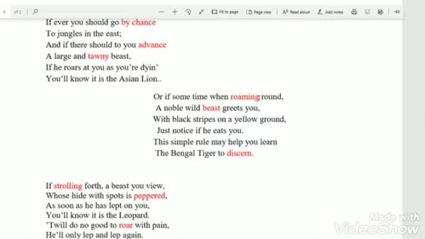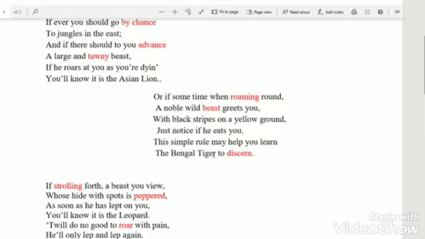The second one is inversion. Inversion means there is a change in the format of the sentence. "The Bengal tiger to discern." Actually, this is not the actual format, but here, for making the poem more attractive, this literary device inversion has been used.